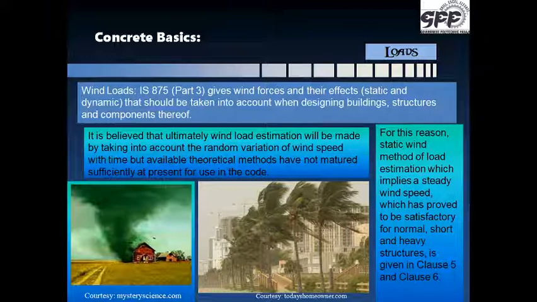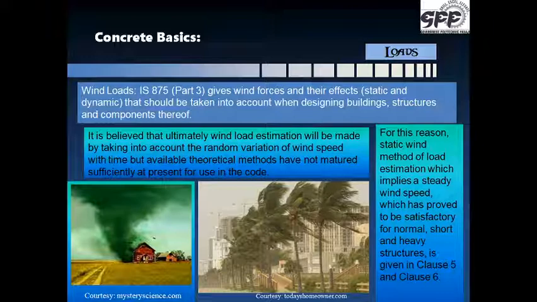It is believed that ultimately wind load estimation will be made by taking into account the random variation of wind speed with time. But available theoretical methods have not matured sufficiently at present for their use in the code. So whichever way we can estimate the wind load, it would be the best and take that into account.